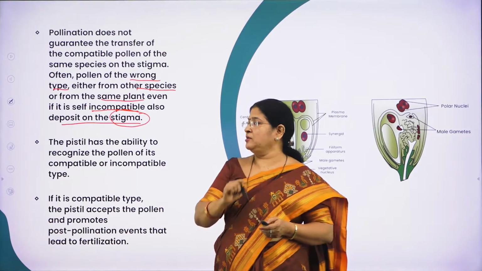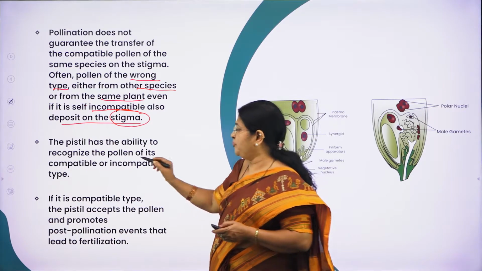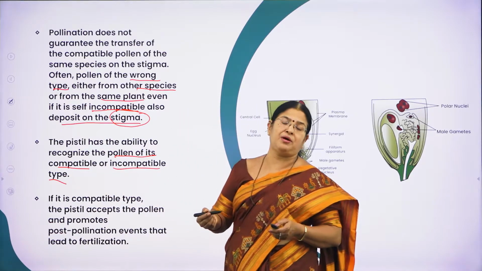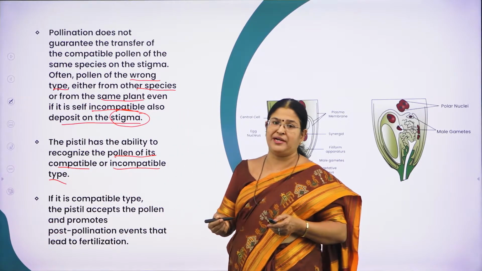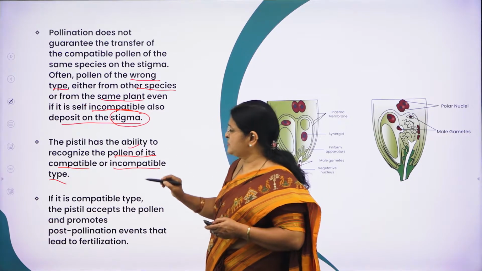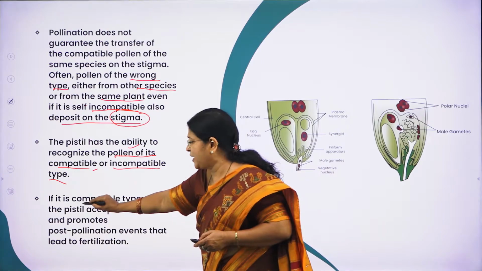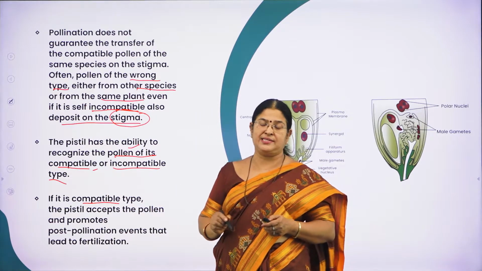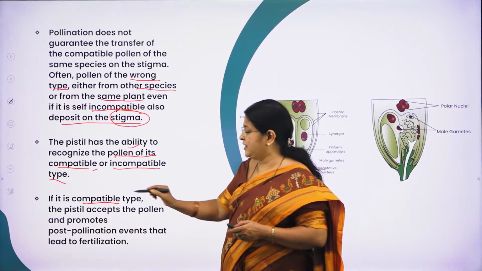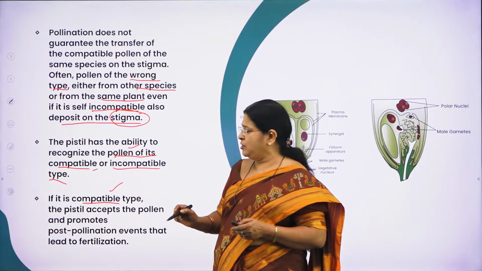But the stigma of the pistil, or the gynoecium, has the ability to recognize the pollen of its compatible or incompatible type. So whether it is compatible or incompatible, pollen grains may land on the stigmatic surface, but the pistil has the capacity to recognize them. Only if it is the compatible type, what do you mean by compatible type? As I said, the stigma will recognize the pollen grains of its own species, then you call it compatible. If it is of another species, it is called an incompatible pollen grain, right?